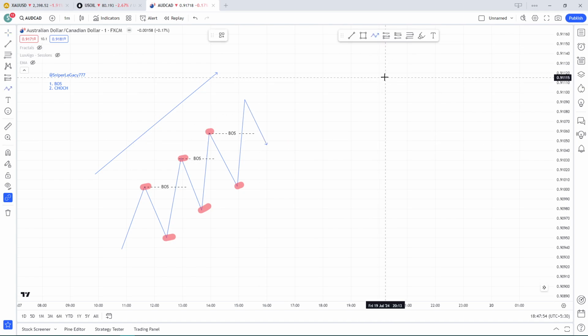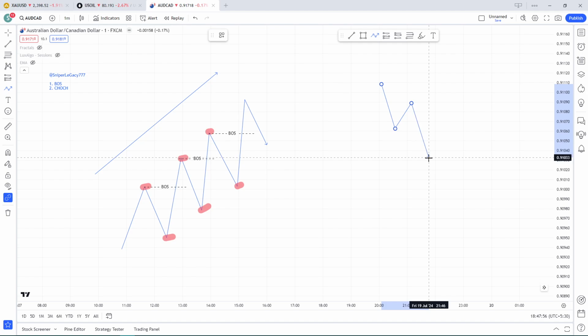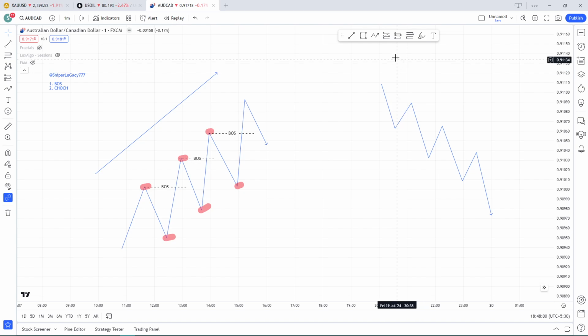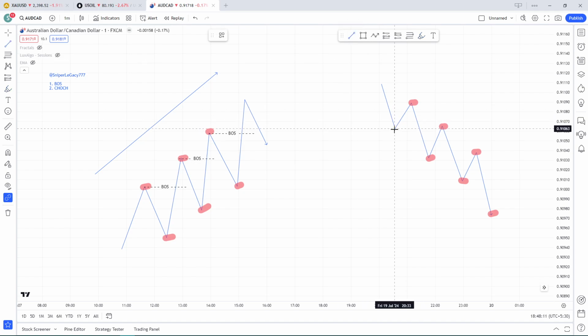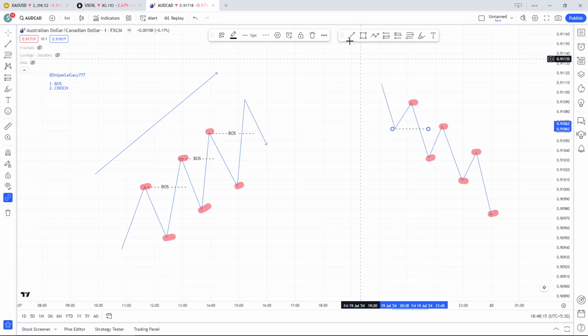Now the same thing, if I am going to draw it for a downtrend, it is going to look something like this. We have higher low, lower low, higher low, lower low, higher low and lower low. If you have to mark a BOS, then the previous low has to be broken. So this is our BOS, BOS number 1.